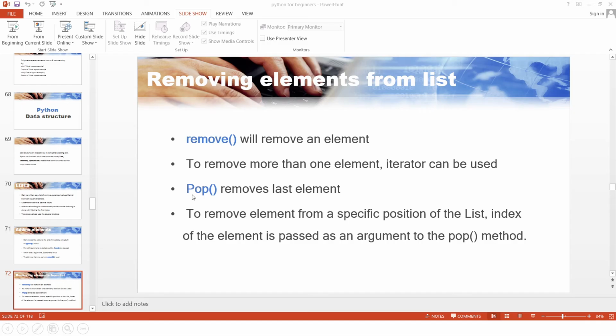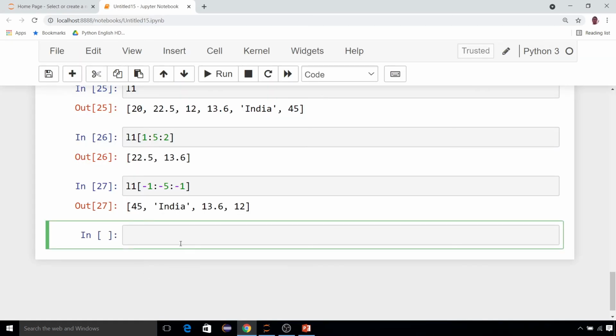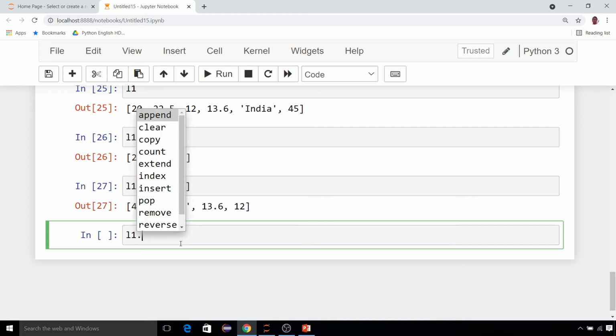Now let me show you how you can find other methods also. L1 dot, press tab, you will get the suggestions, in Jupyter obviously, about the methods inside the list. Append we have used, extend we have used, insert used, pop used, remove used. So what are the others? Clear I am showing you because you can understand from the name that if you use clear, then it will clear the list. So I will use this at the end whenever our job is done.